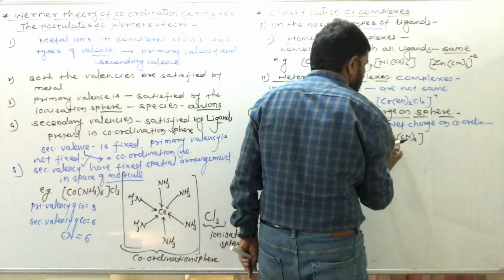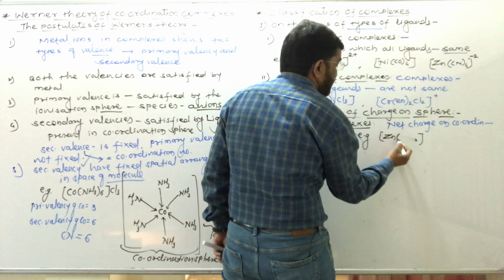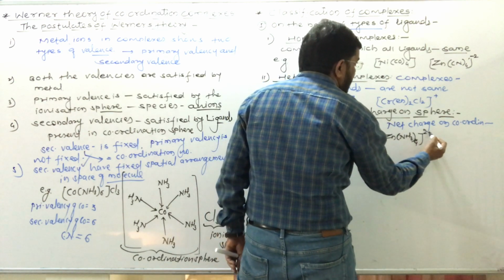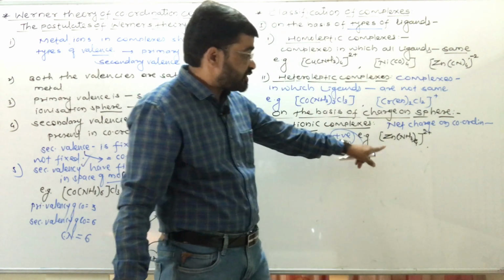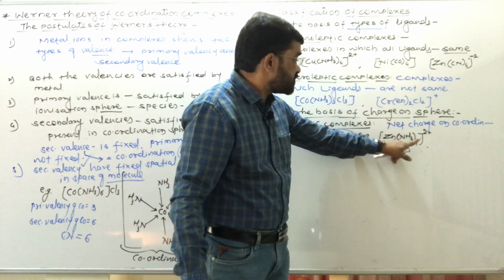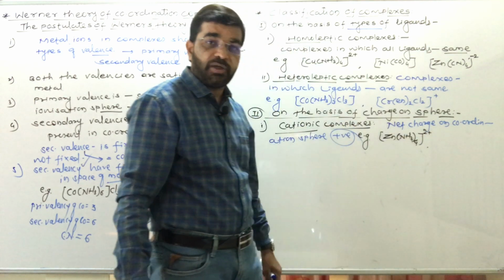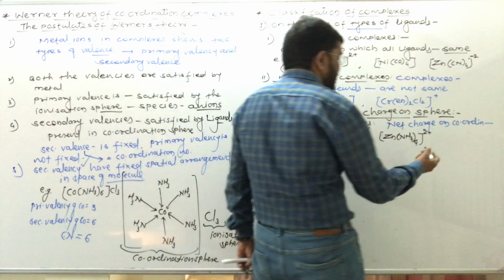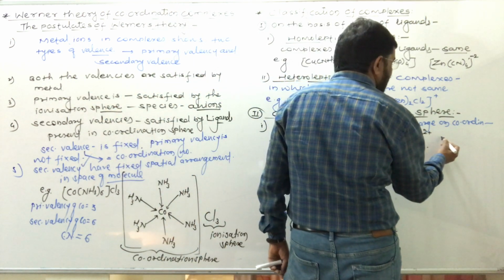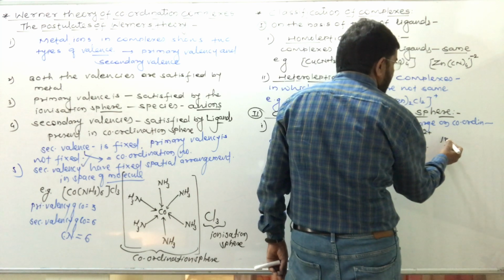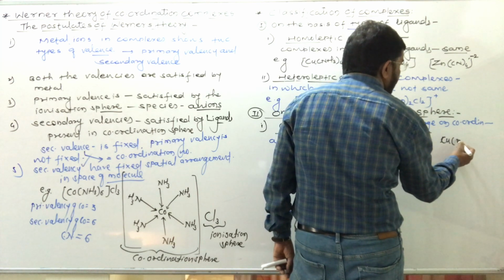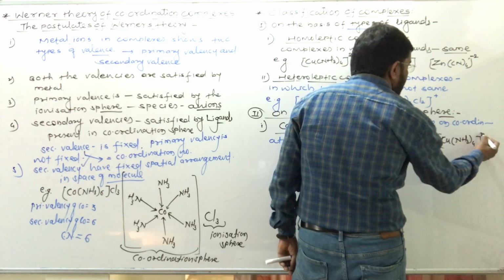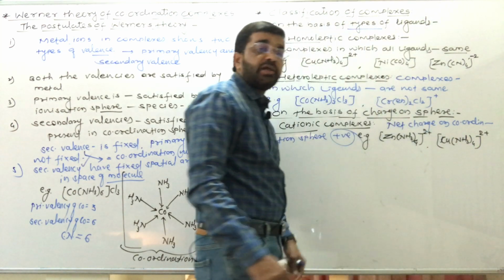And here, Zn(NH3)4, here +2 charge. Net charge present on this complex is +2. It is a cationic complex. Then here another example, that is Cu(NH3)4, here +2 charge, cationic complex.